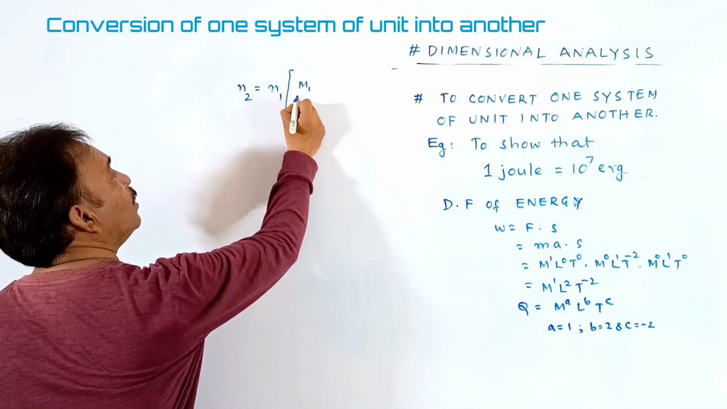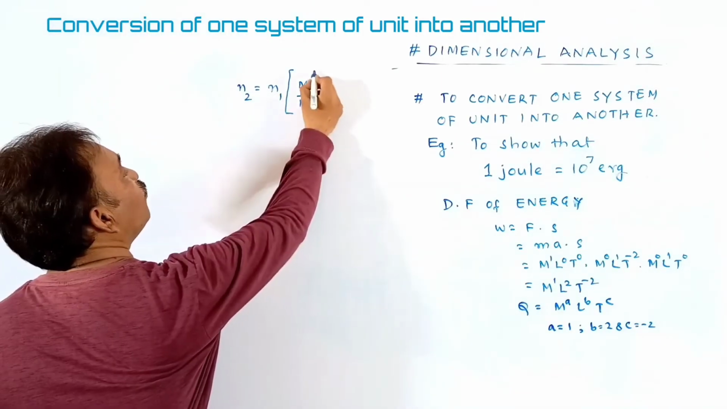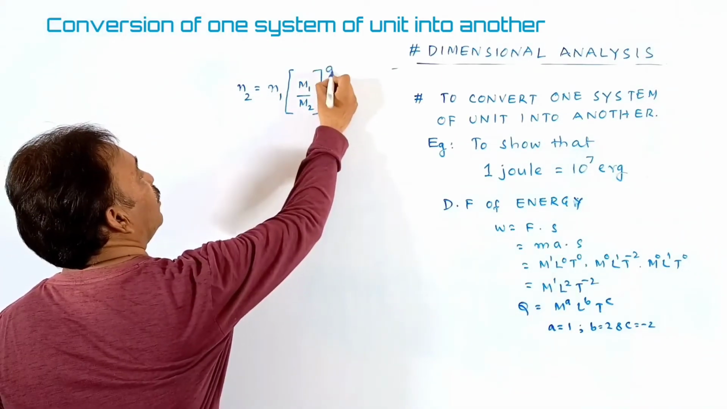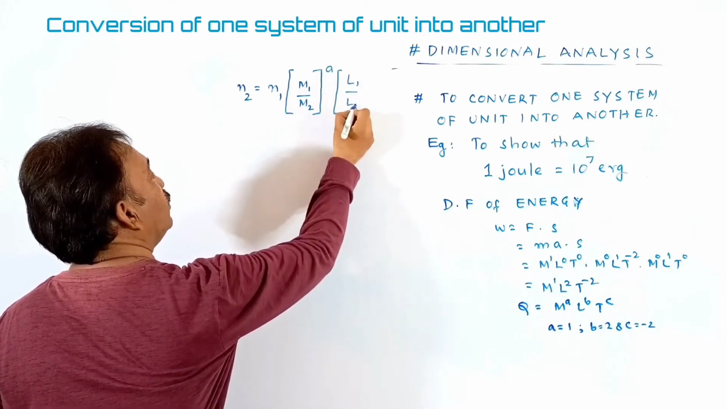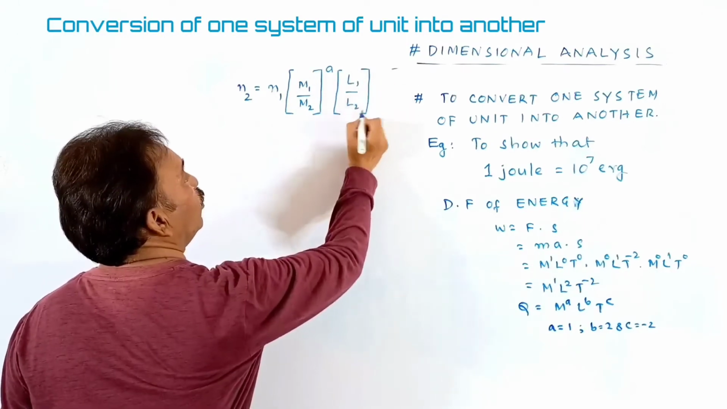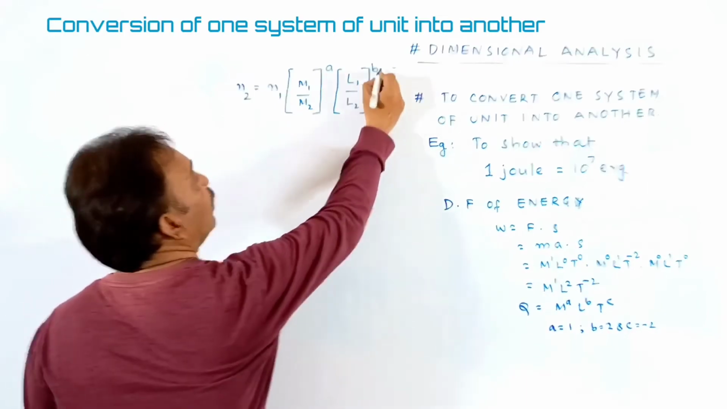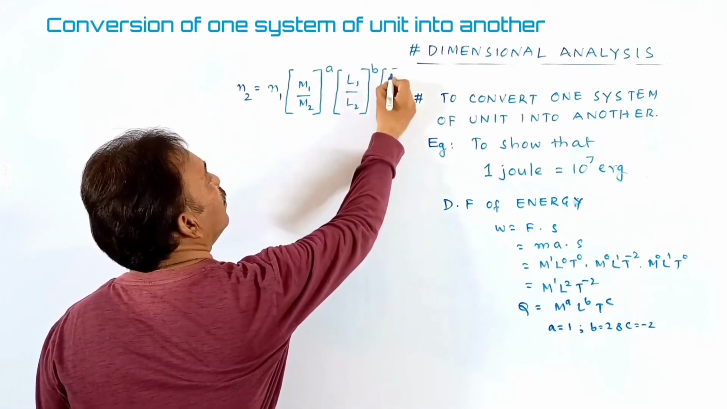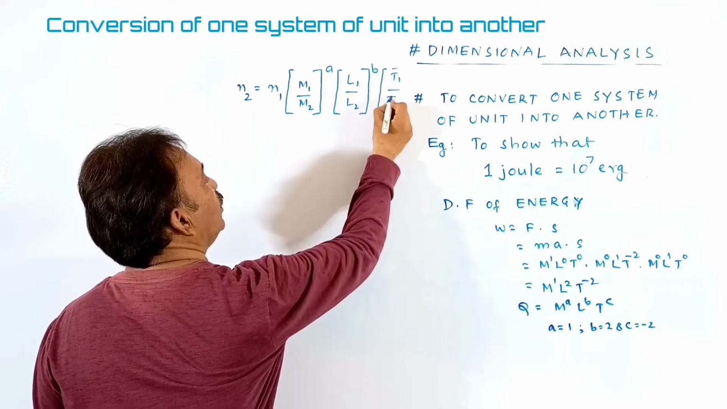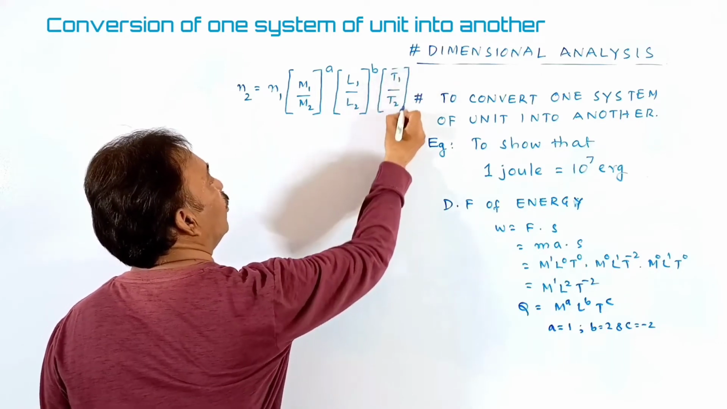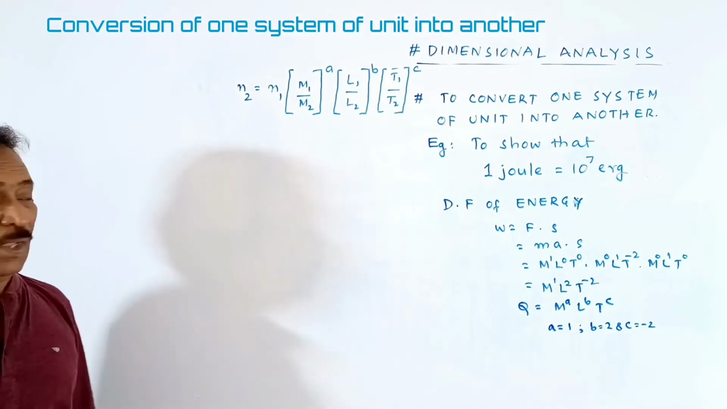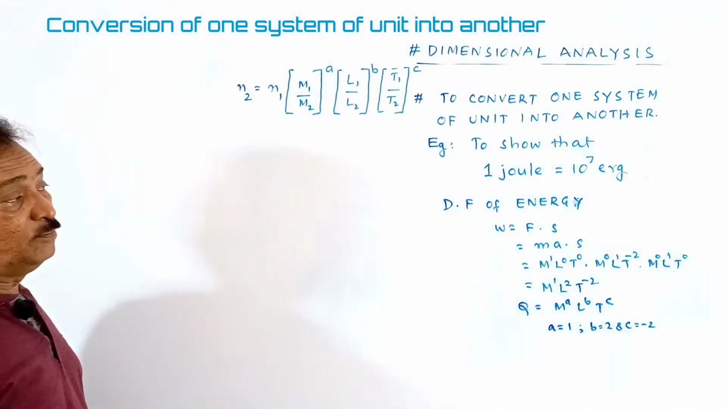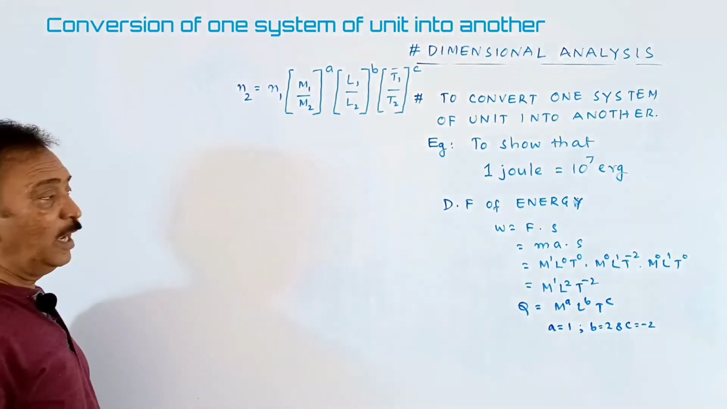M1 by M2 to the power of A, L1 by L2 to the power of B, T1 by T2 to the power of C. It is a basic equation, students. Now we'll write the units in CGS system and MKS system.